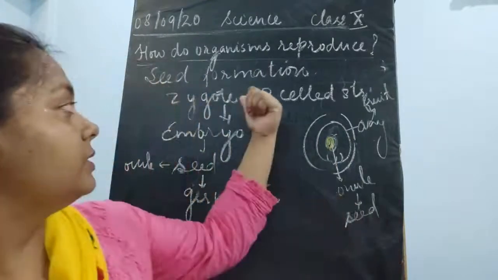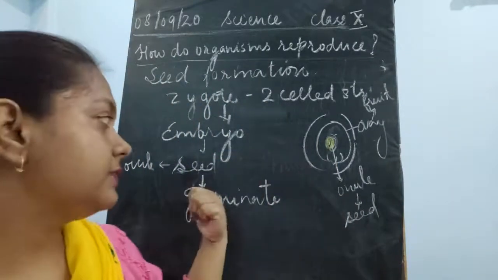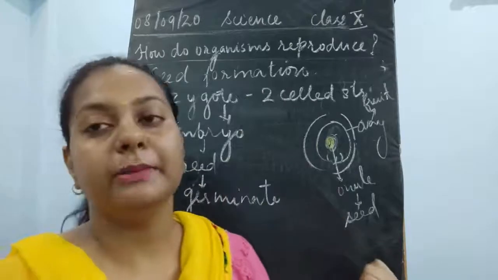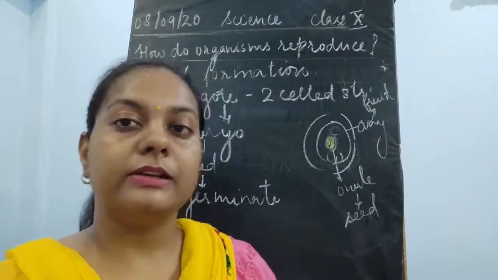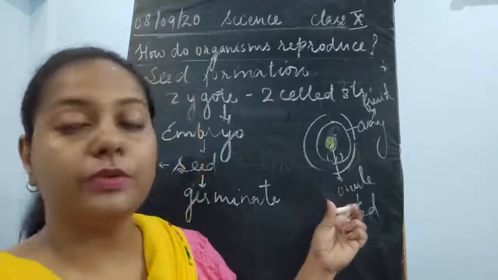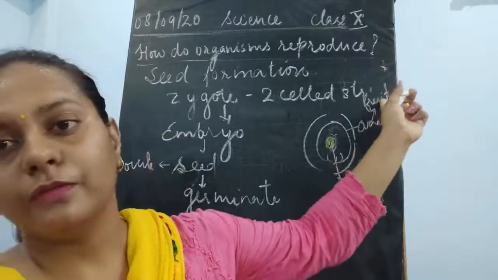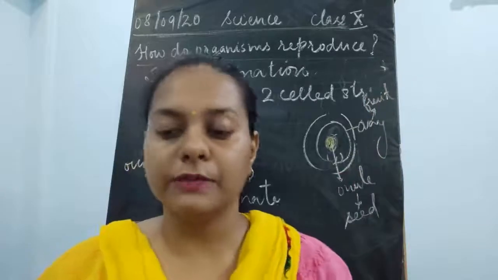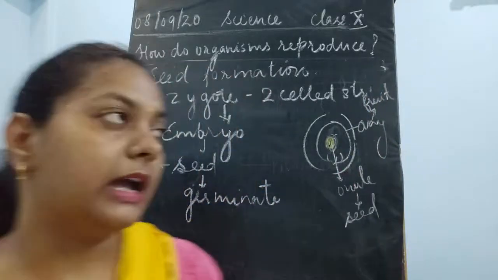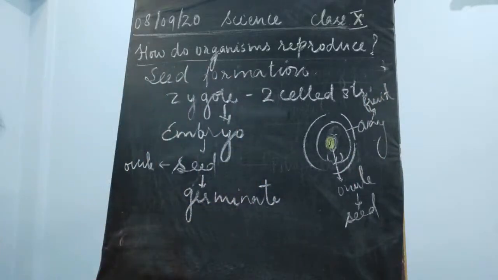So this zygote develops into embryo, and embryo develops into seed. The fate of this ovule is to form seed, and the fate of this ovary is to form fruit. So this was about the seed formation, children, and you also have to study about the structure of seed.